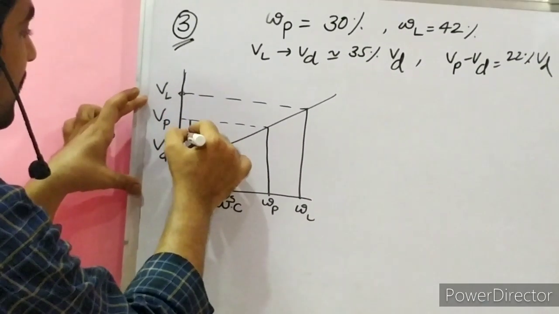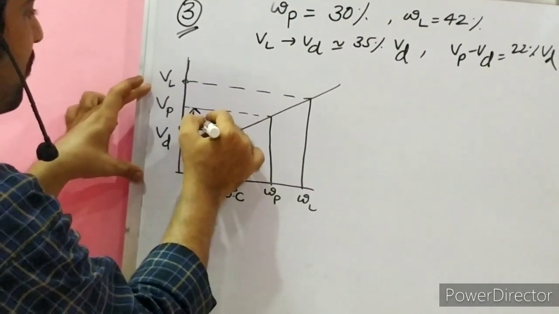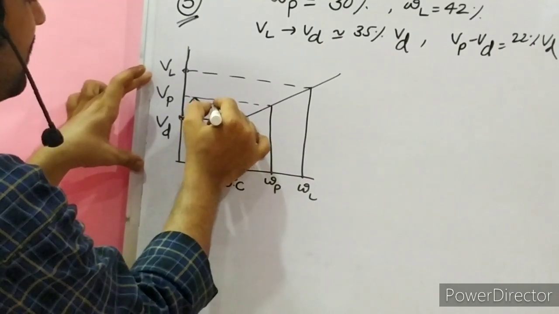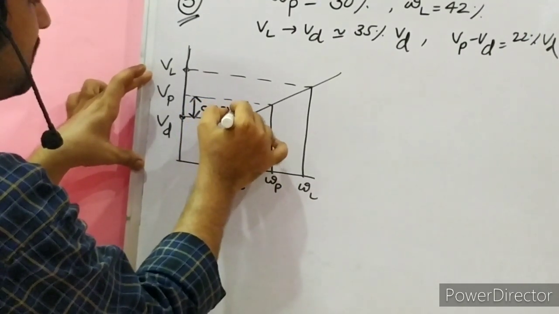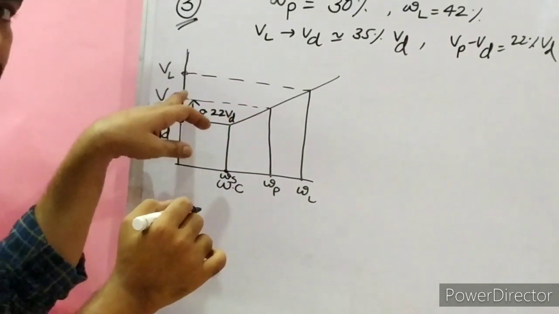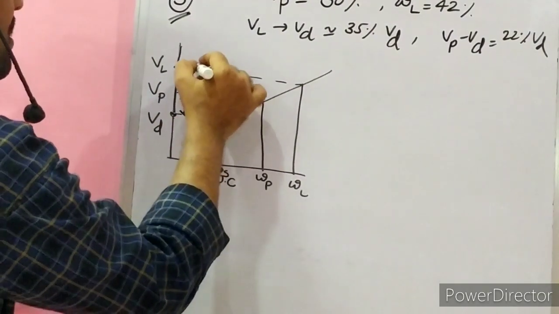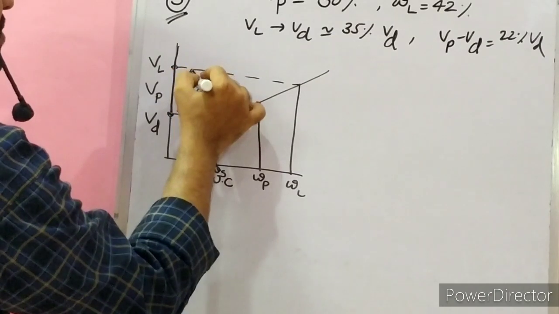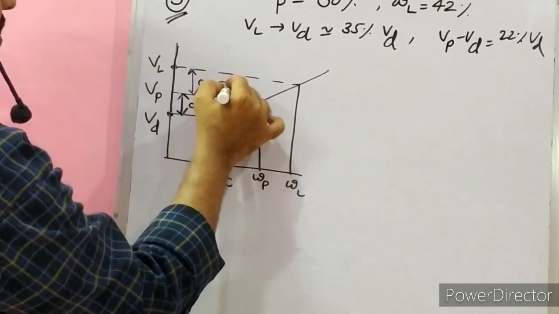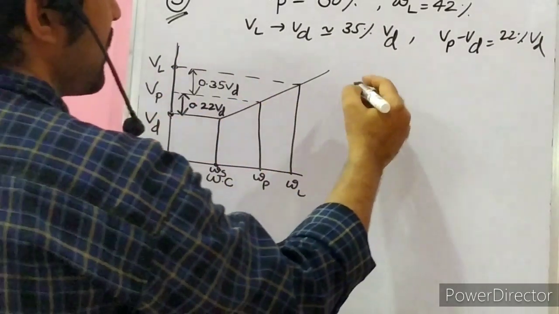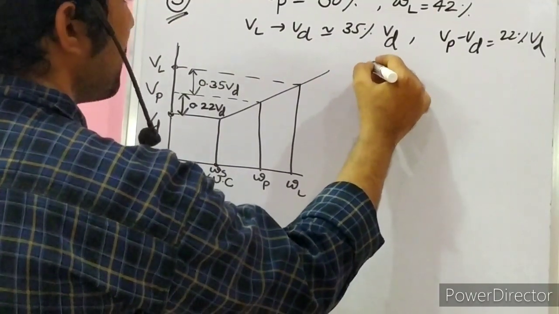This volume is 0.22 Vd. Vp minus Vd is 0.22 Vd. And VL minus Vd is 0.35 times Vd. Already we know from the geometry of the curve that the slope of the curve remains the same.